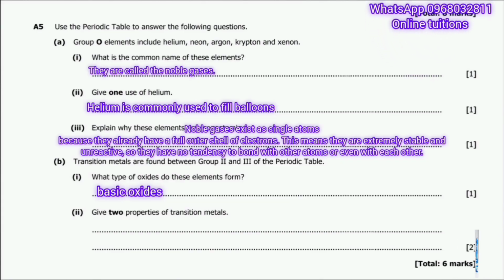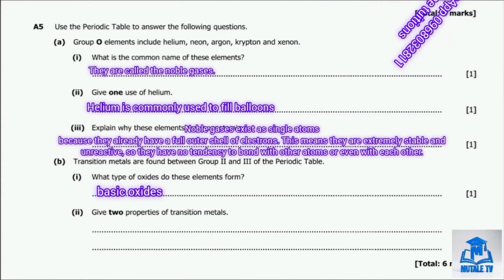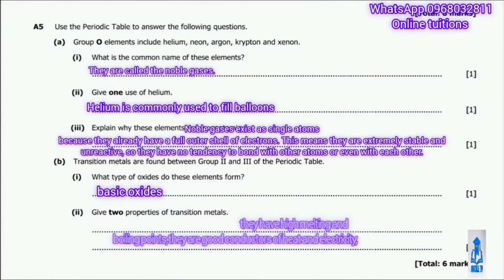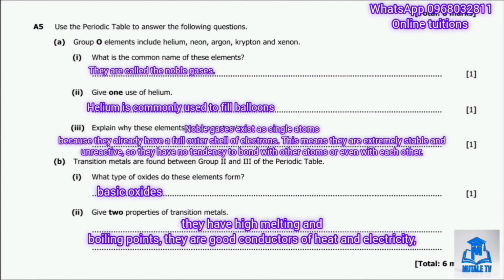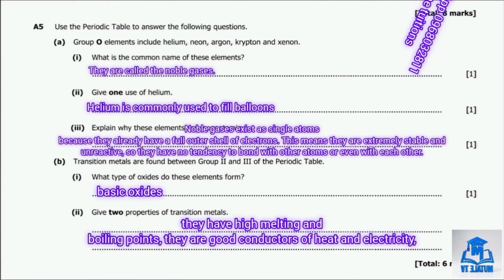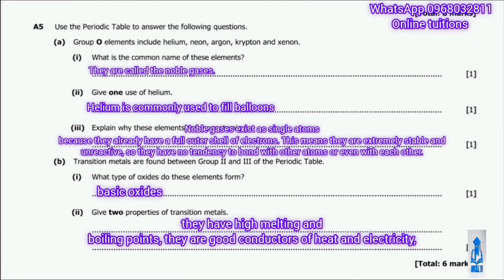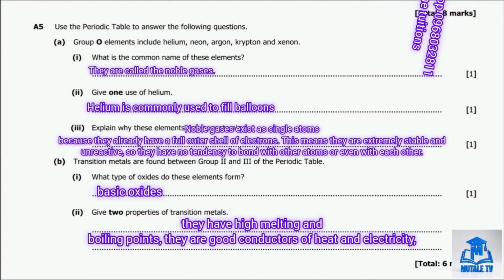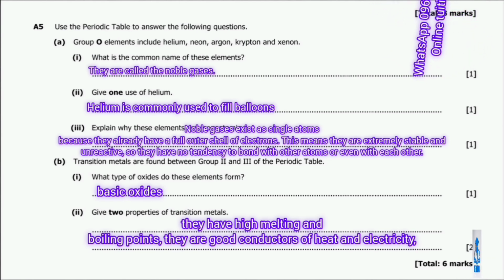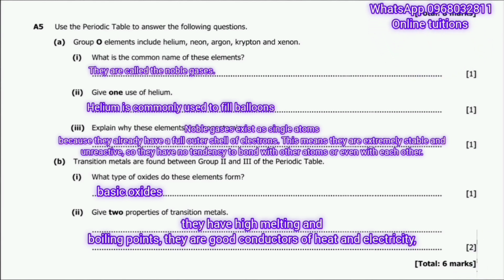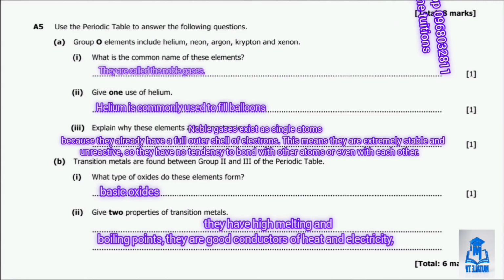Then move on to part B2, which asks for two properties of transition metals. So good answers may include they have high melting and boiling points, they are good conductors of heat and electricity, they form colored compounds, and they often show variable oxidation states. Any two of these will earn the full marks. So that's question A5 finished, 6 marks.